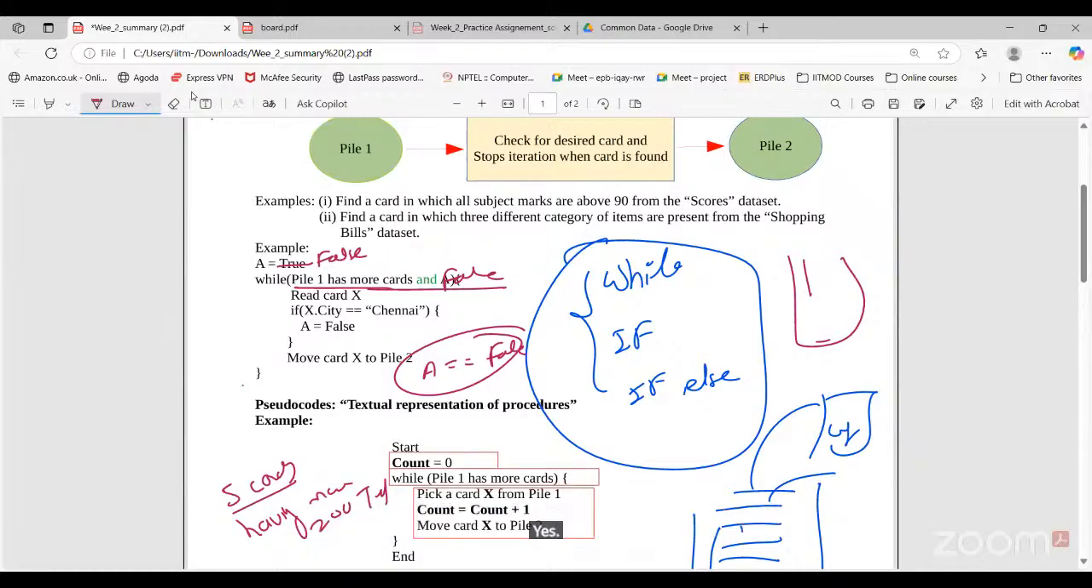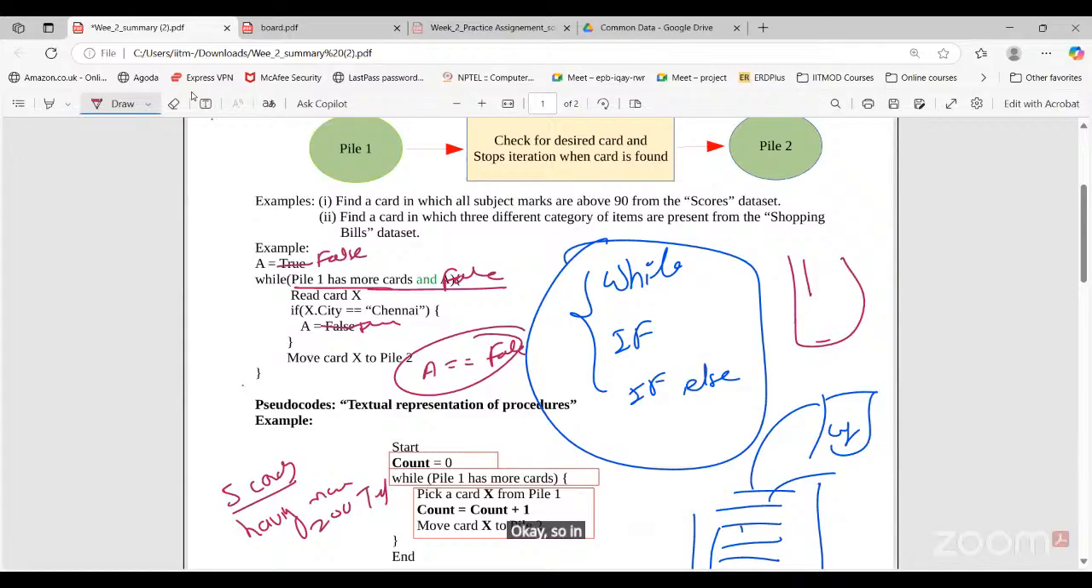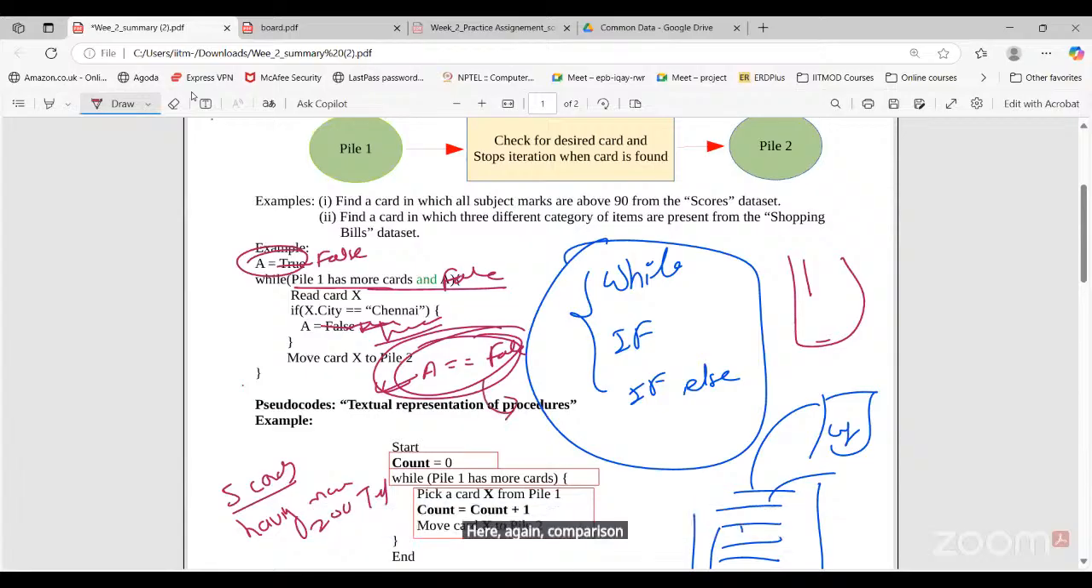Yes, sir. So here you can see A equals false, that is true. But if you say here A equals true, you are saying A equal to false, right? So in that case, initially the condition will become true. If A is set to true, then you can see this will work. But it's not a correct way, because A is a Boolean, and again we are doing the comparison with a Boolean only.